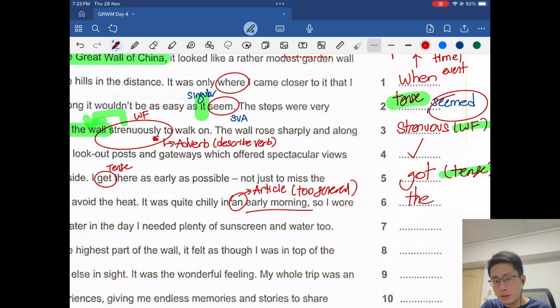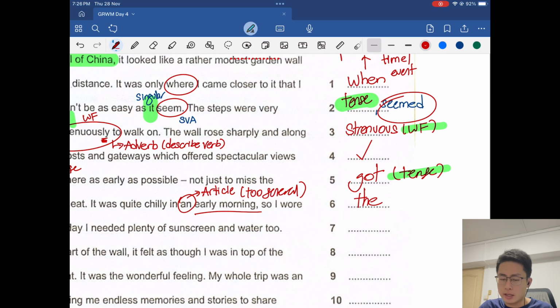In the early morning, I tend to fall sick because the weather is cold. It's weird to say in an early morning I tend to fall sick, right? Simply too general. We're making reference to a very specific incident, a very specific event that we are already describing here. So this would be an article error.